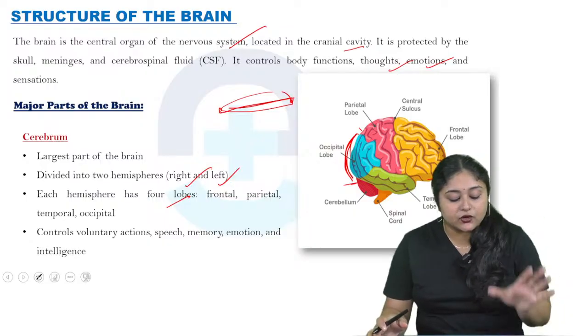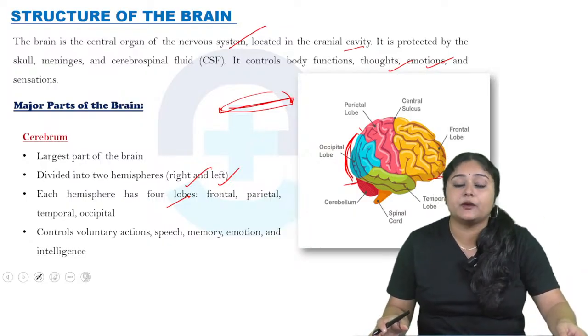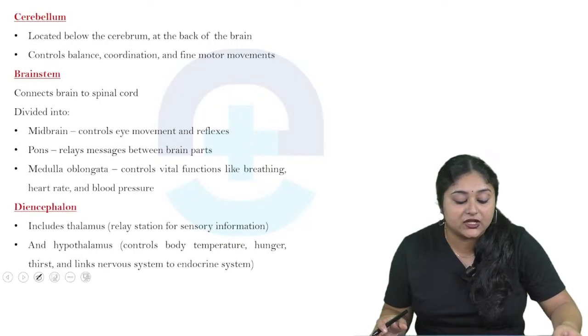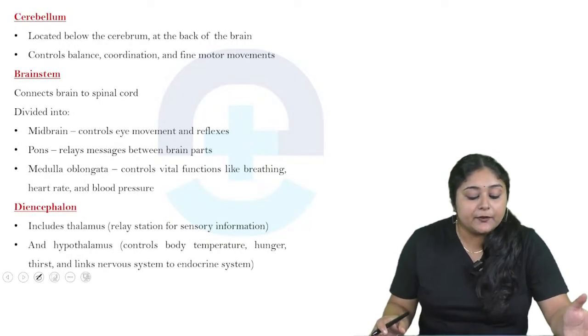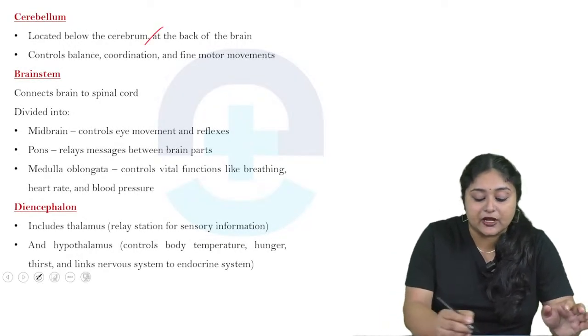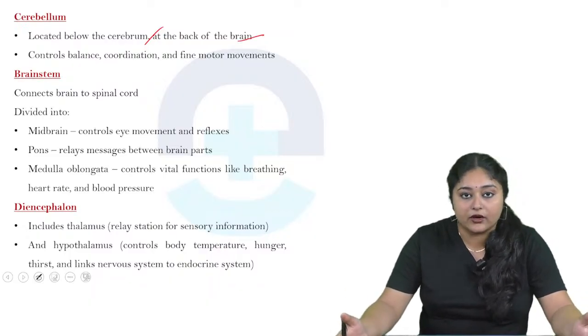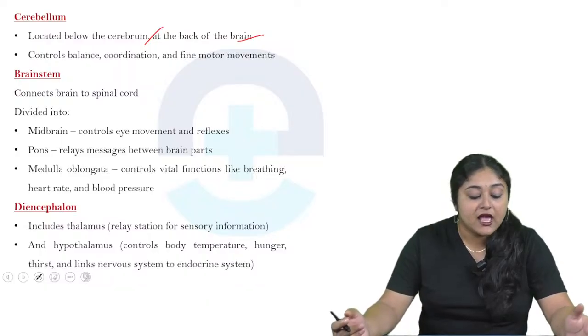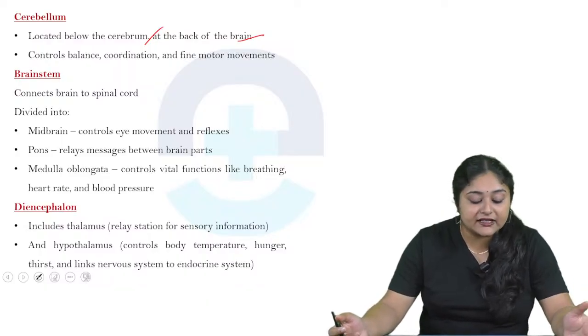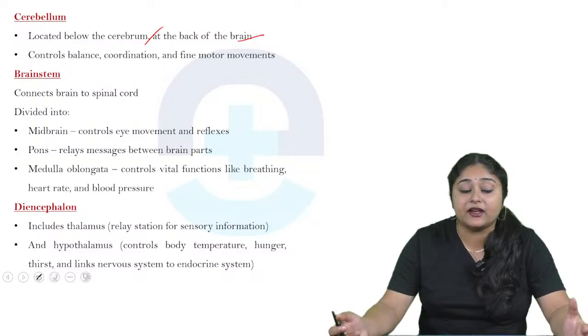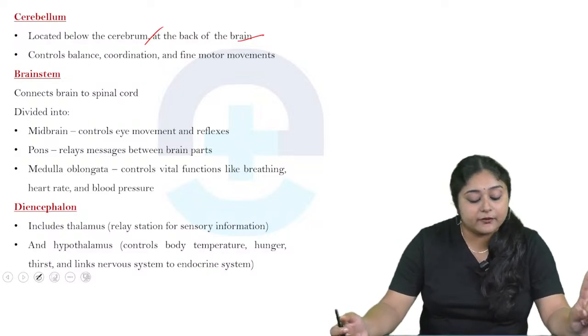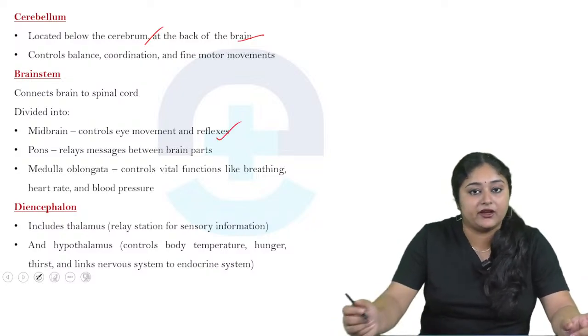Now come to the controls, which are voluntary action, speech, memory, emotions, as well as intelligence. The cerebellum is located below the cerebrum at the back of the brain, and it controls body balance, coordination, and fine motor movements. Now come to the brainstem, which is connected to the spinal cord, and it is divided into three parts. First is the midbrain, which controls eye movement and reflexes.